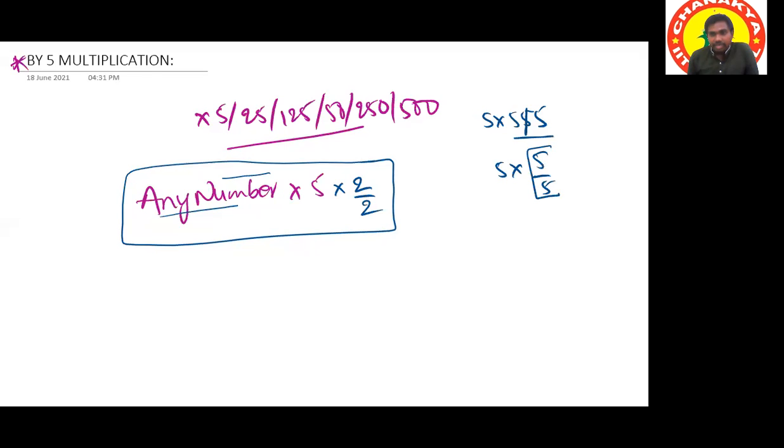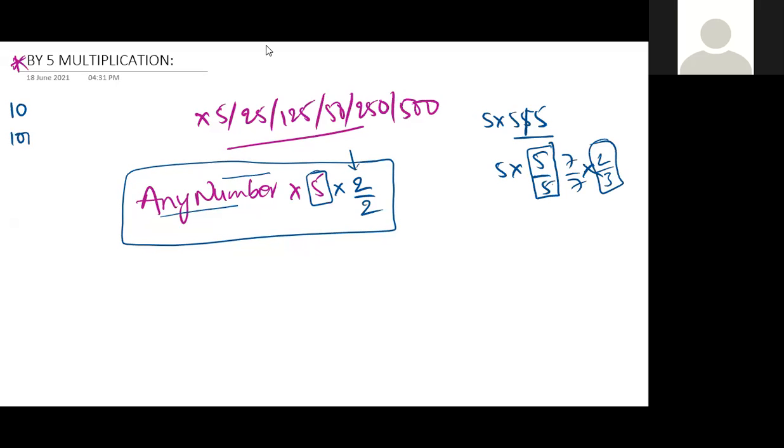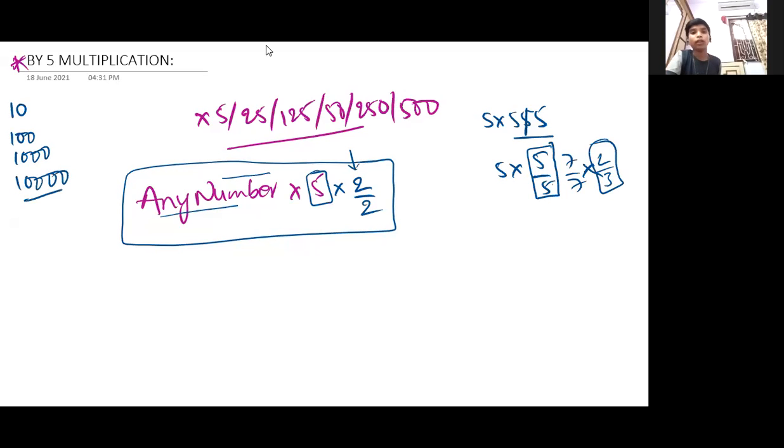Yes, sir. Any number we may write here, 5 by 5 or 7 by 7 or 2 by 2 or 3 by 3, any number, it will not change the question. But see, why we are taking only 2 is we are converting this 5 into our base number. What are our base numbers? 10, 100, 1000, 10,000, 100,000, lakh. So we are converting this 5 into the above base number.